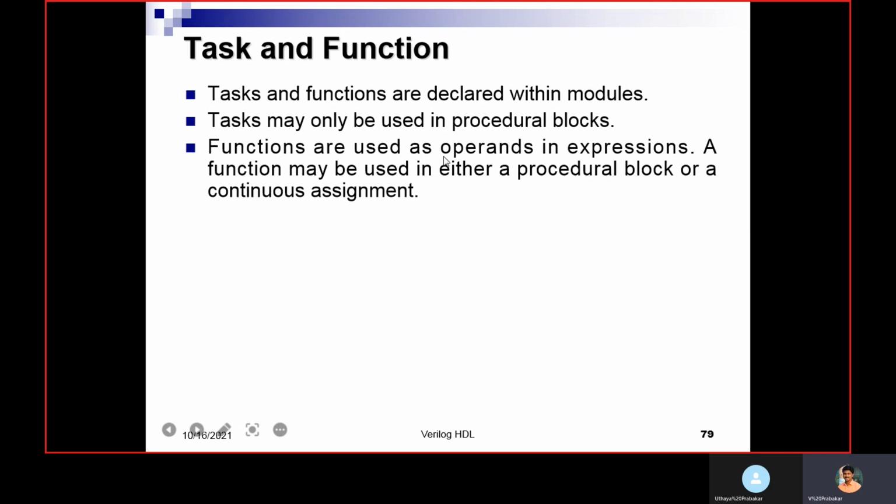Functions are used as operands in an expression. A function may be used in either a procedural block or a continuous assignment. In data flow modeling, we can use a function. The function name is going to act as an output argument or operand.